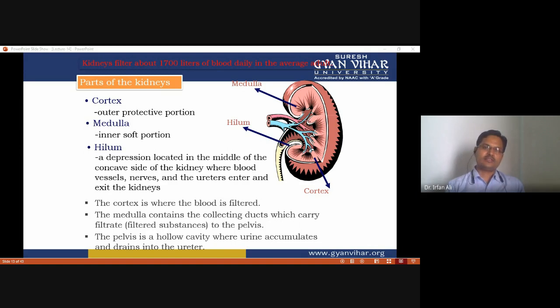The cortex is where the blood is filtered. The medulla contains the collecting ducts which carry filtrate to the pelvis, and the pelvis is a hollow cavity where urine accumulates and finally drains into the ureter.